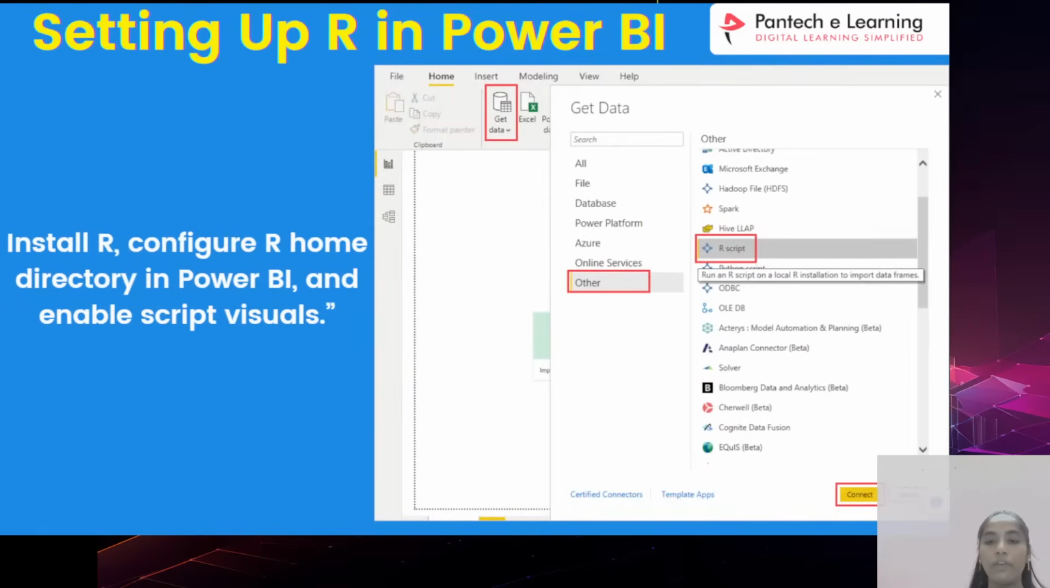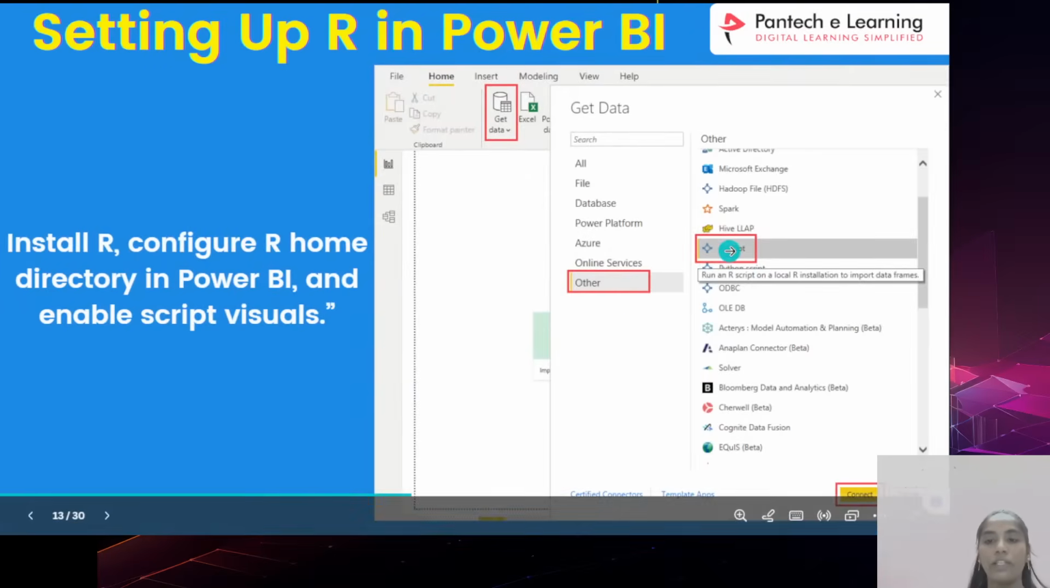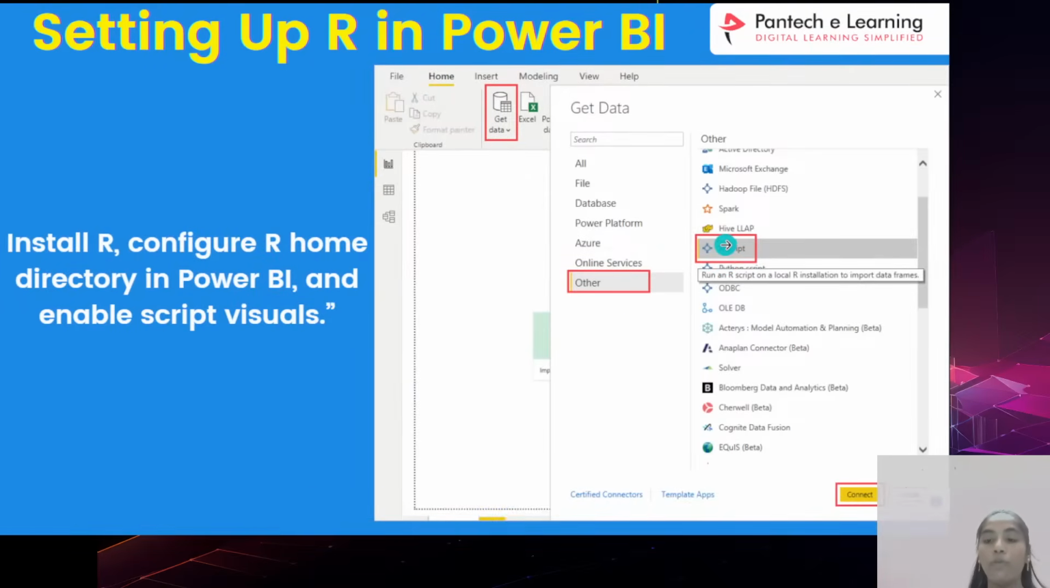Previously it has the option in Power BI. But if you want to activate it, then definitely we should select the R script, then you have to copy the path where you have installed it in your laptop. That path you have to copy and paste here. That is the main motto of this particular concept of setting up R programming in Power BI.